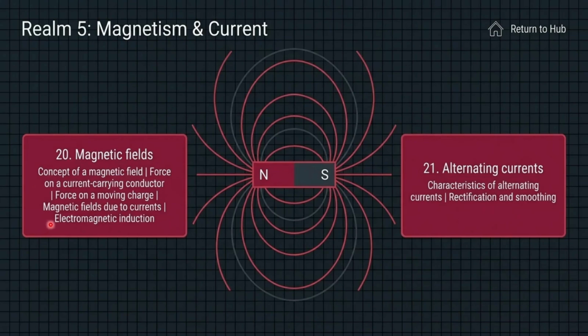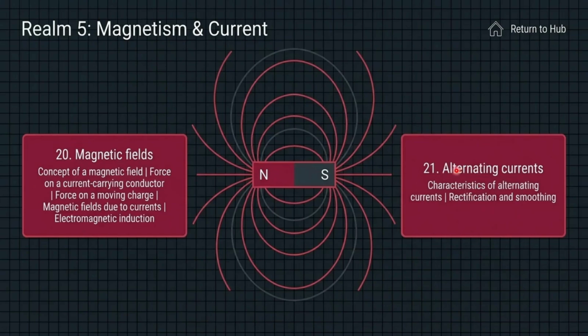Now, we also learn about magnetic fields due to currents, and electromagnetic induction. It's also an interesting topic. We will see this later. Now we have alternating currents in electrical circuits in Realm 4.